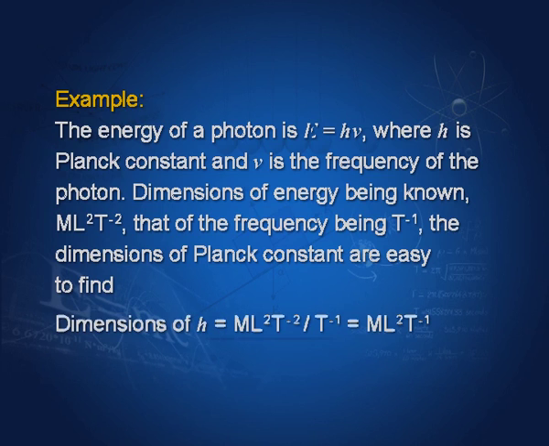We write dimensions of h equal to M L square T minus 2 divided by T raised to the power minus 1, which gives us M L square T to the power minus 1. So, the dimensions of h we have found very easily, they are M L square T to the power minus 1. Note that numerical factors like half in the expression for kinetic energy have no dimensions.